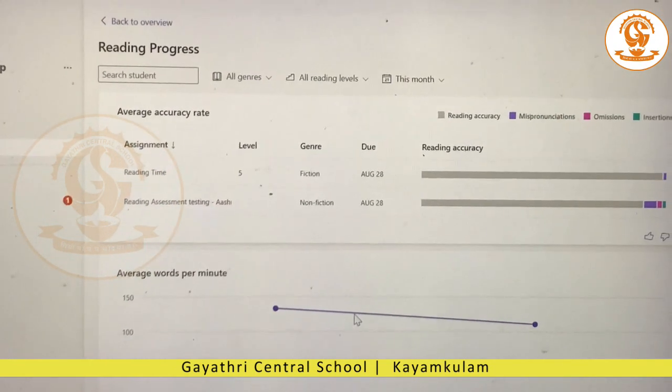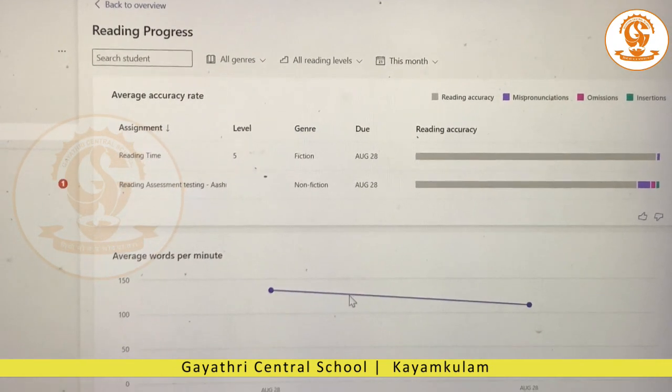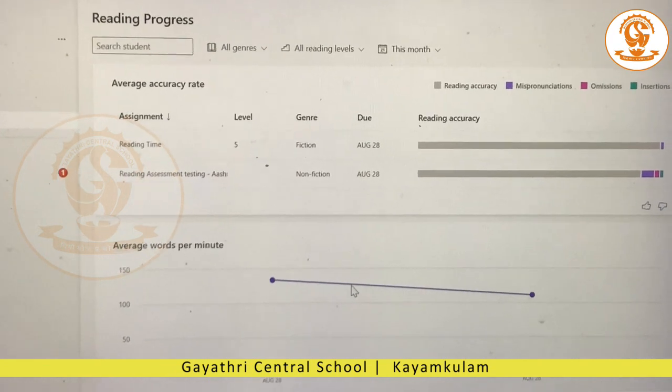Students can use this tool to increase fluency in the English language and build confidence, especially for our emerging readers.